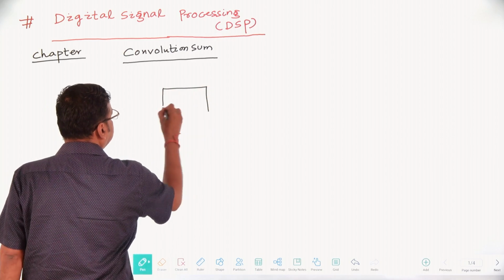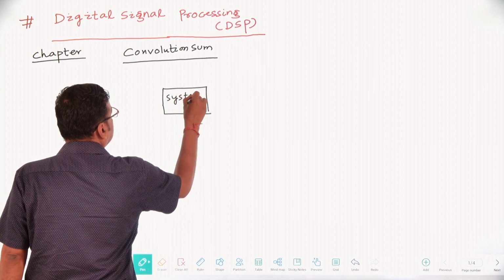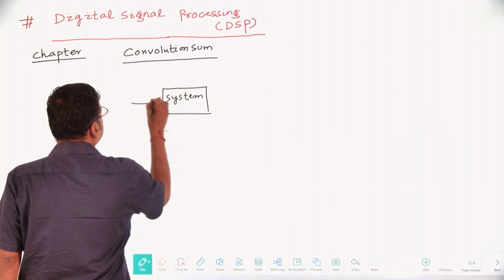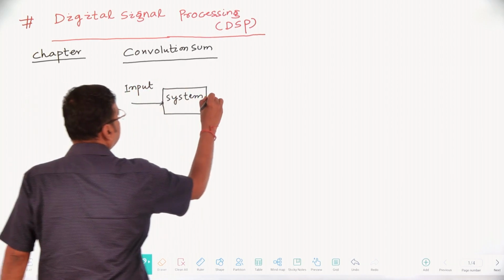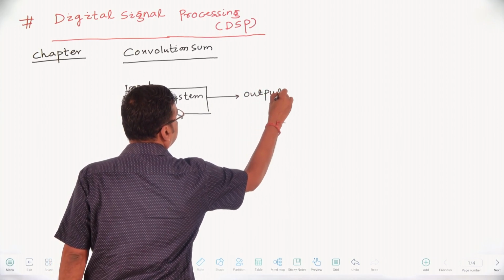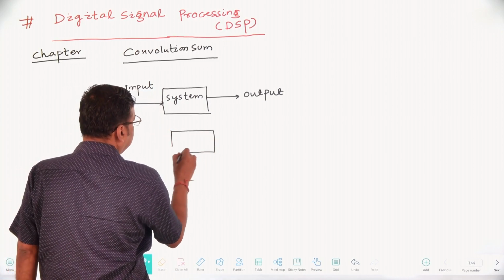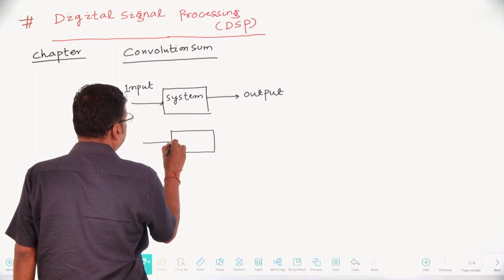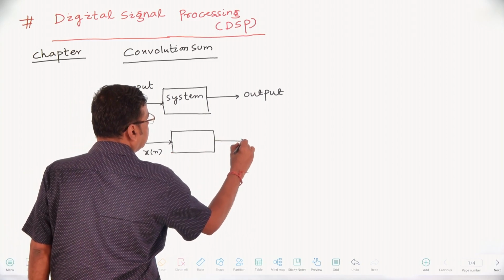Suppose there is a system. There is an input here, this is your input, and this is your output, and this is your system. Let the input be x of n and the output be y of n.